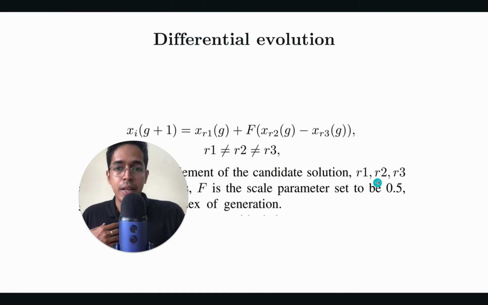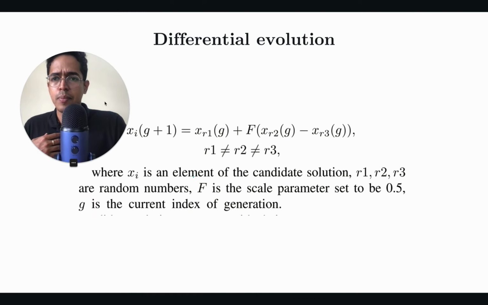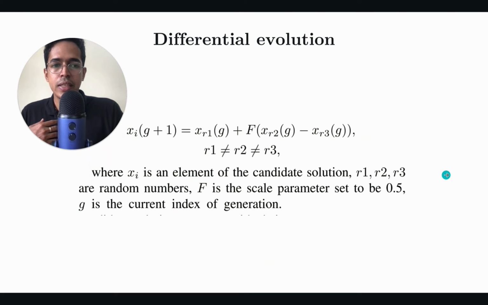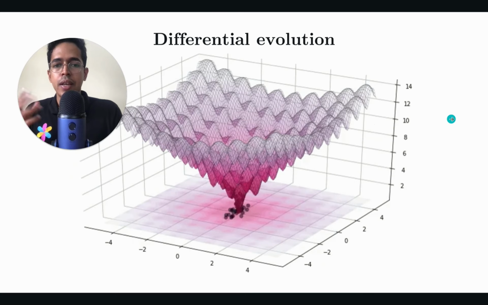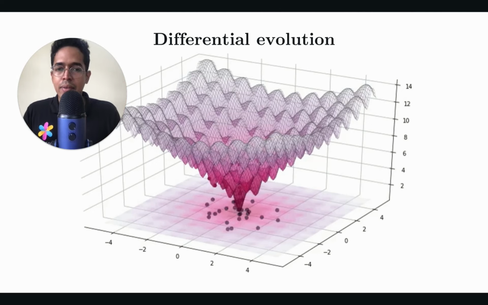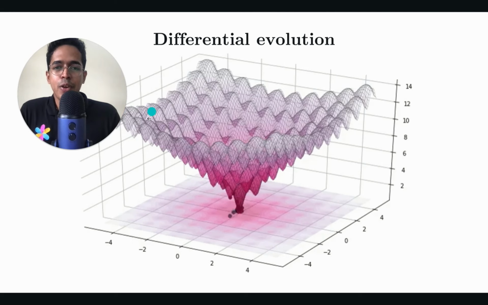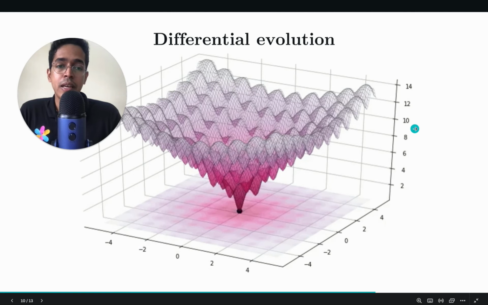And visually, before coming to this formula, I just want to show differential evolution visually. So here you can see how you will arrive at the target location, XY location of the pixel and the target value. So here you may initially start with random values between, let's say, 12 and 14, and you may pick these array of pixels ranging from X location -4 to +4 or -5 to +5, as a grid.